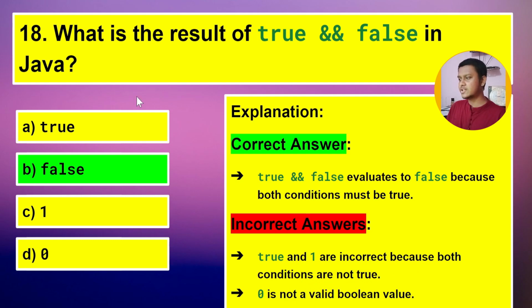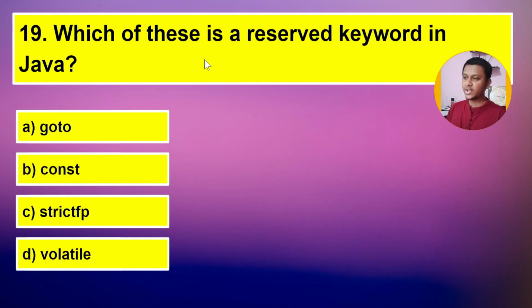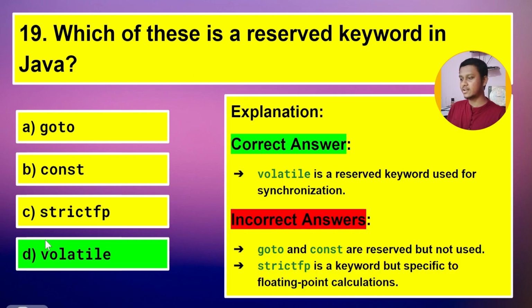So now let's jump to our next question. Which of these is a reserved keyword in Java? Goto, const, strictfp, and volatile. So its correct answer is volatile. As you can see, volatile is a reserved keyword used for synchronization, and goto, const are reserved but not used, and strictfp is a keyword but specific to floating point calculations only.